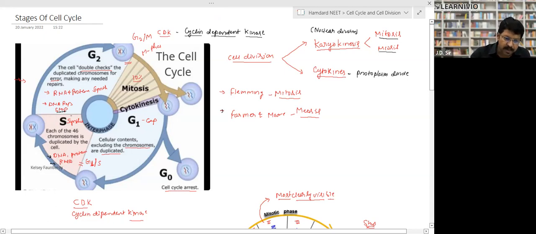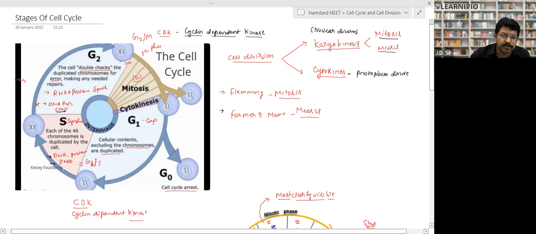Again, after the completion of S phase, the cell will enter into G2 phase, gap 2 phase. In the gap 2 phase, DNA replication stops. That is very important. It has been asked in the NEET examination as well. So DNA replication stops over here, but RNA formation, meaning transcription, and protein synthesis will keep on going, right?